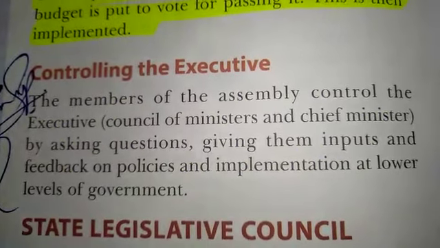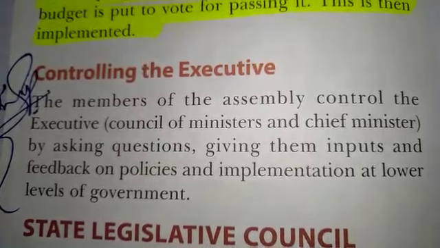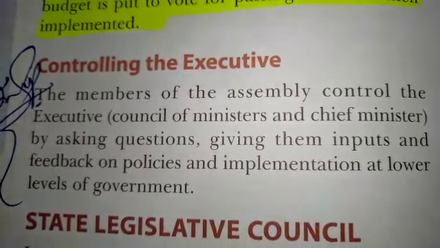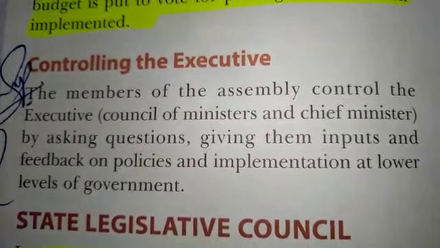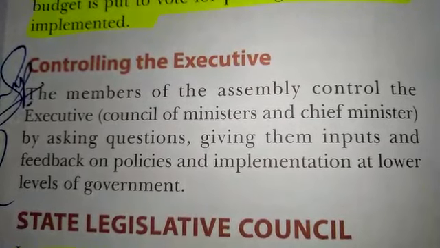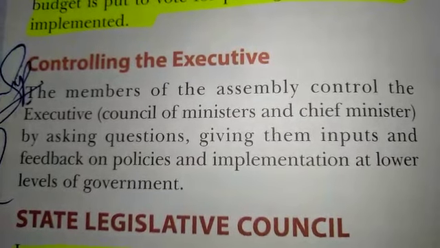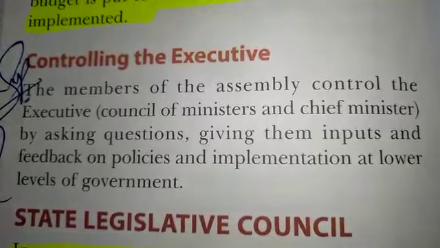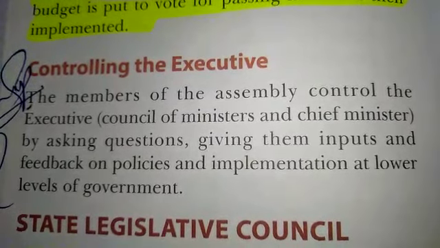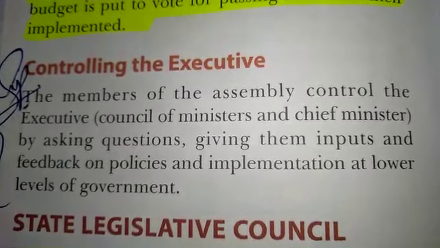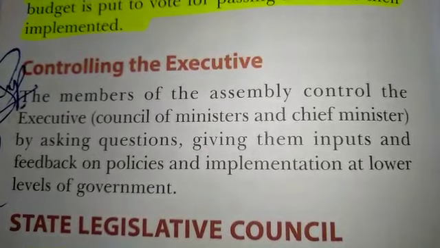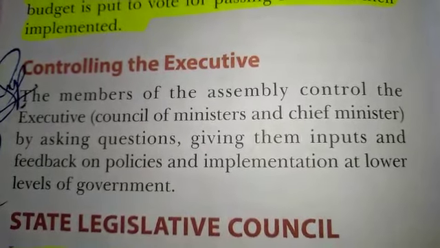Now, another function, controlling the executive. Who are the executive body? We know they are the Council of Ministers and the Chief Minister. So, the members of the assembly control the executive, that is, the Council of Ministers and the Chief Minister, by asking questions, giving them inputs and feedback on policies and implementation at lower levels of government.